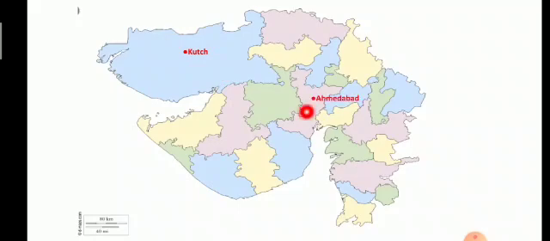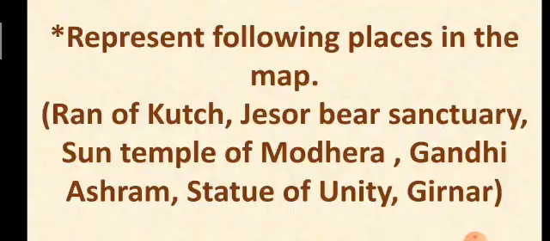Next is Ahmedabad district. This district is Ahmedabad. Next is Surendranagar district. Here we can see this is Surendranagar district. This is Junagadh district. Next is Bharuch district and this is our Surat district. So here we can see some districts on the Gujarat map.